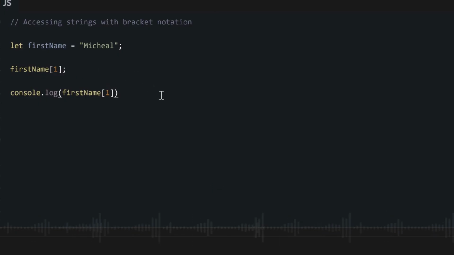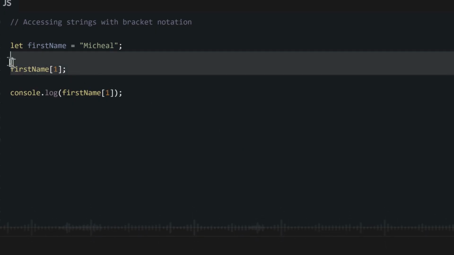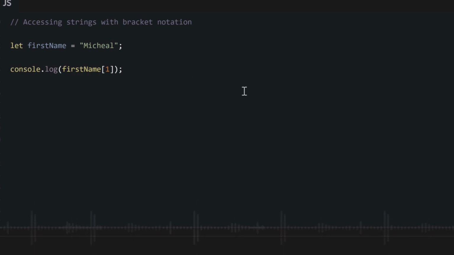You see say na I show instead of M. Why? But my M be our first character. Why N no show? Because JavaScript and virtually all programming languages, they start their notation from 0. So the first character no be 1, na 0. So if we use 0 instead of 1, we go see say it will give us our M. And if we use 1, it will give us I.